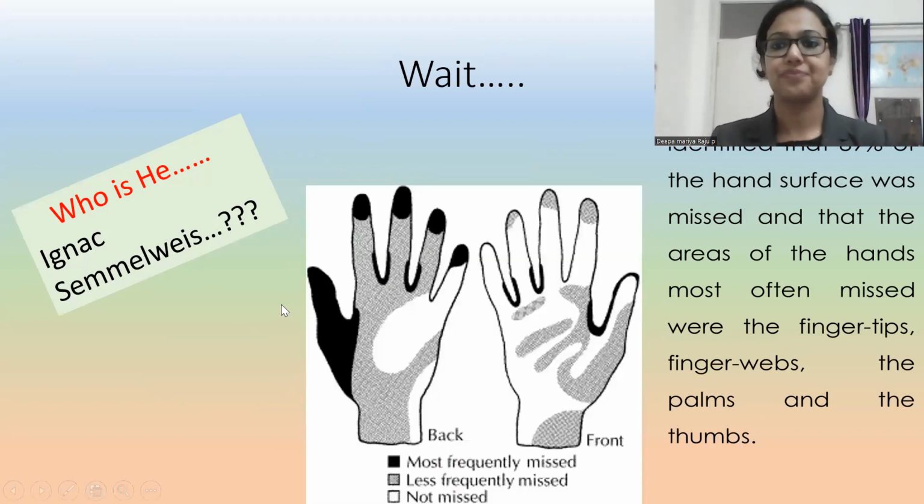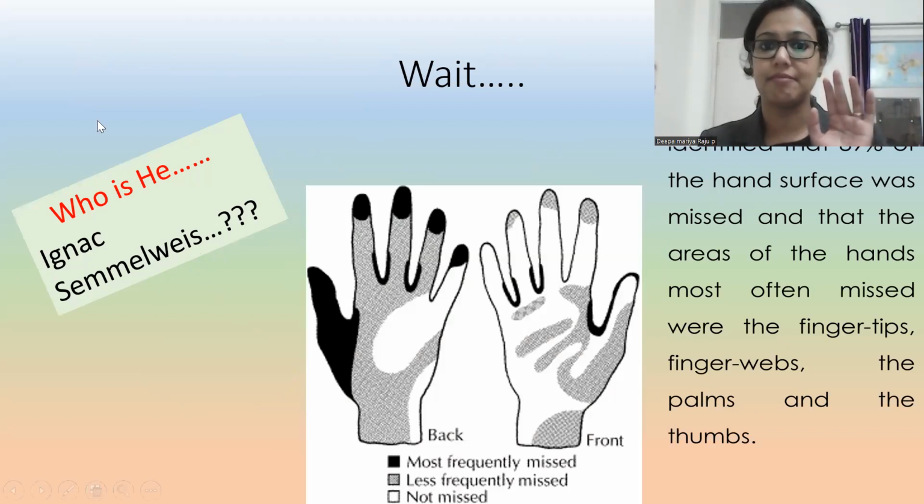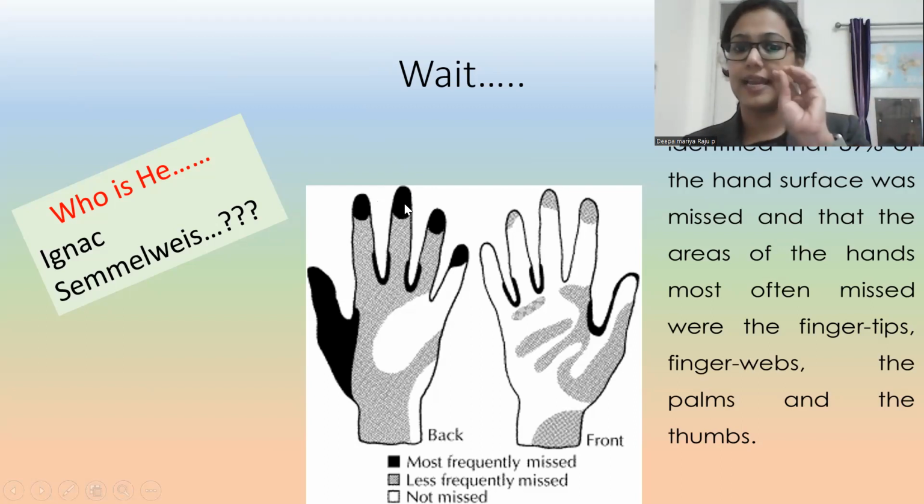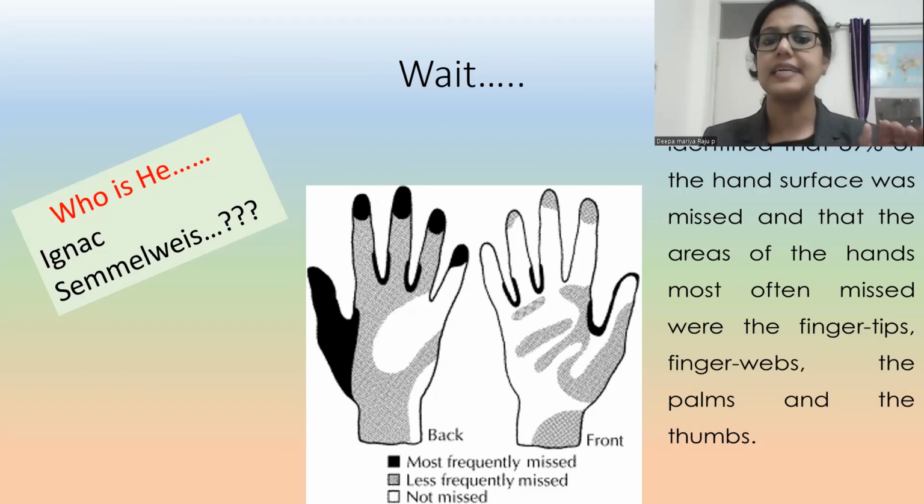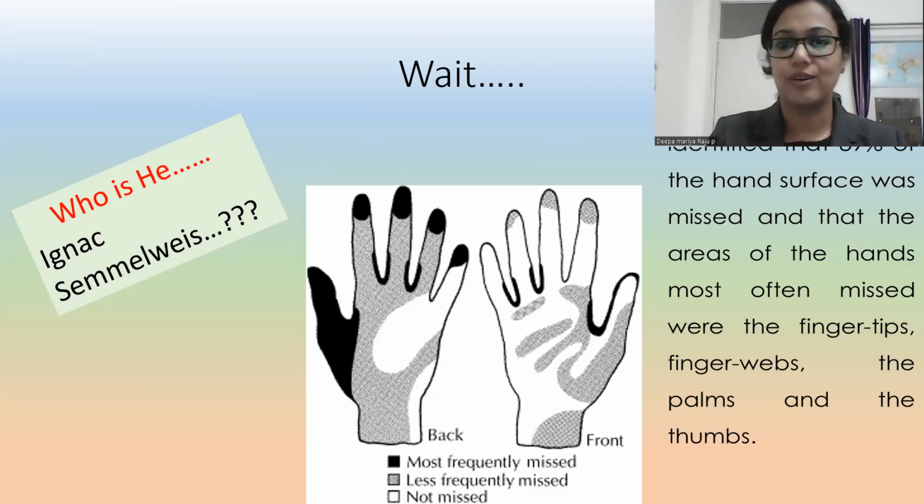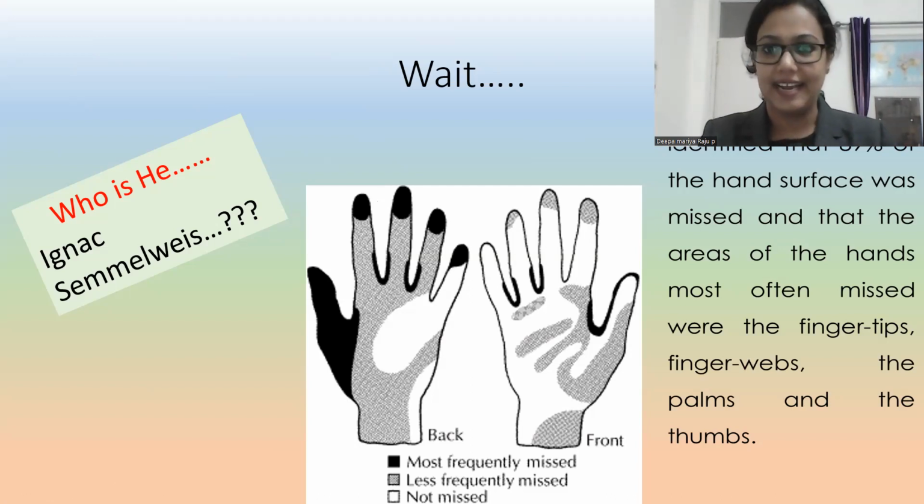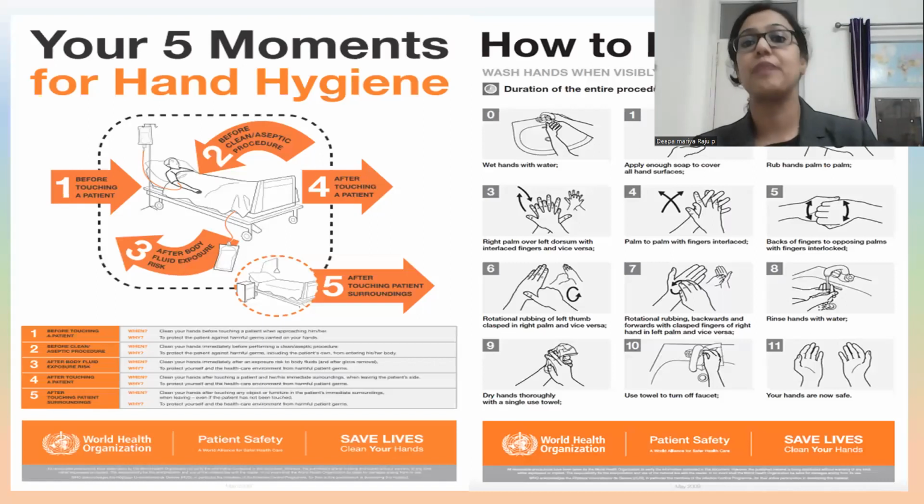Now just wait. You can see the two hands. In that black area, see, these are the most frequently missed areas. Now you can see the gray areas. These are less frequently missed. The white area we never miss. When we are performing hand hygiene, almost all the time we are covering it. So Mr. Taylor found out these areas.